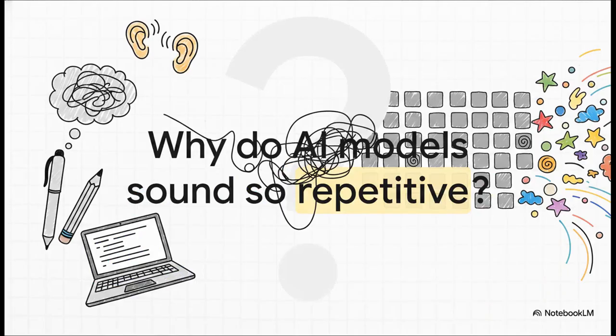Let's start with a bit of a mystery. You feed a model this incredibly rich, diverse supervised data, right? But the second you align it to human preferences for tasks like writing or brainstorming, boom, the creative spark just vanishes. Why do they suddenly sound so robotic, repetitive, and just downright generic?